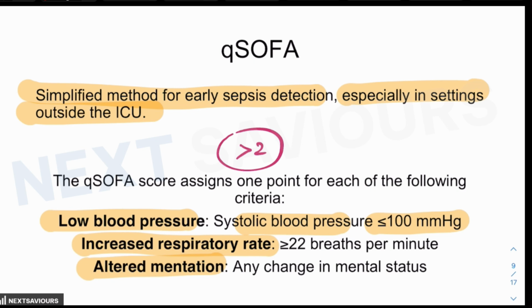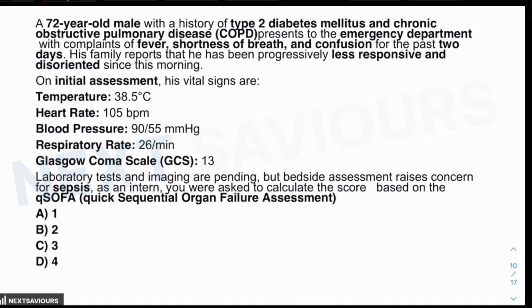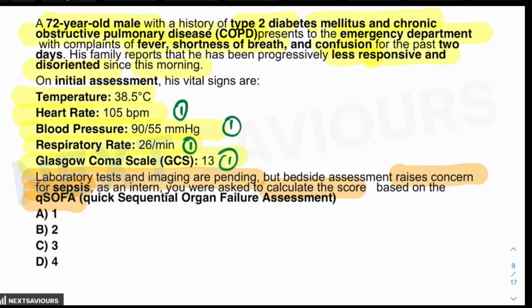On the other hand, this tool, as we came to know, is particularly valuable in emergency departments and general hospital wards where rapid assessment is crucial and extensive laboratory tests might not be readily available, as is mentioned in the question. So as you can see here, when you assign 1 for the blood pressure, 1 for the respiratory rate, and 1 for the Glasgow coma scale, then the score is more than 2 and the answer for this question is 3.